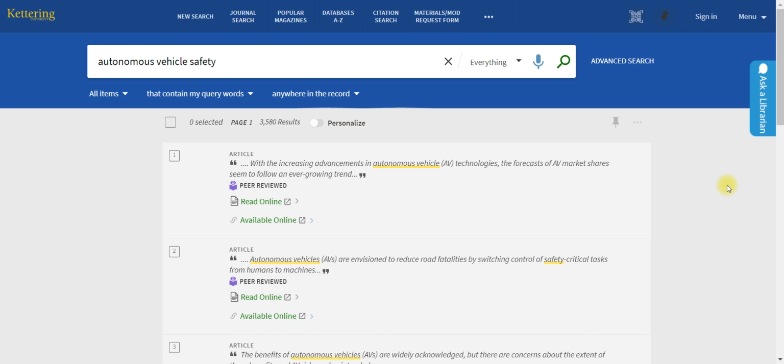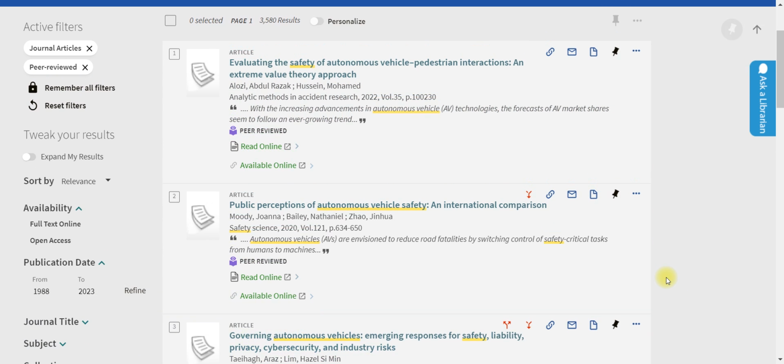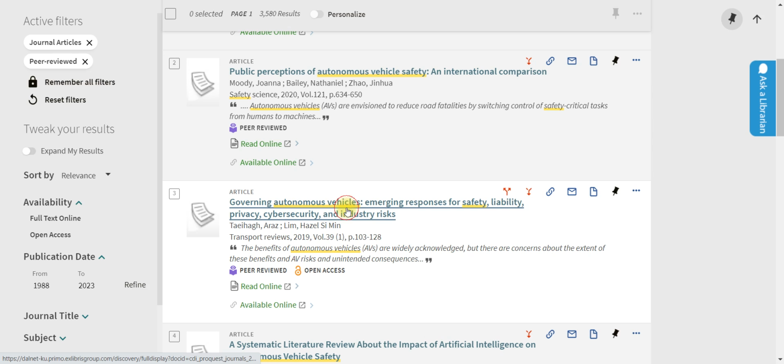So if you're not familiar with peer review, it's a process where once your research is done and you write up an article, you would send it to a journal. The journal would have other experts or peers on that topic go over all of the data and the conclusion that the researchers came to and determine whether or not it's valid. If it is considered valid, then it would go on to be published in a journal. And we can generally depend on this information of a peer-reviewed source because it's already been vetted, so it is considered a scholarly source. So if I scroll down a little bit, the article I want to talk about is